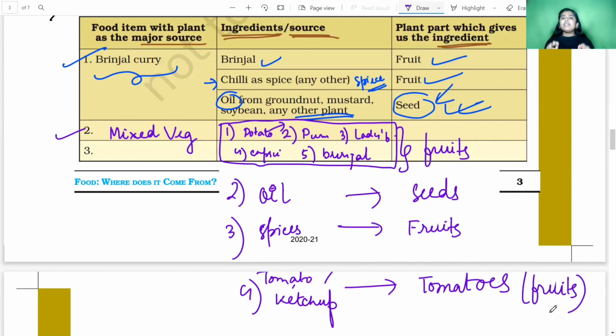Clear? So I have written example number 2, that is mixed veg, and your homework is that you have to write example 3.